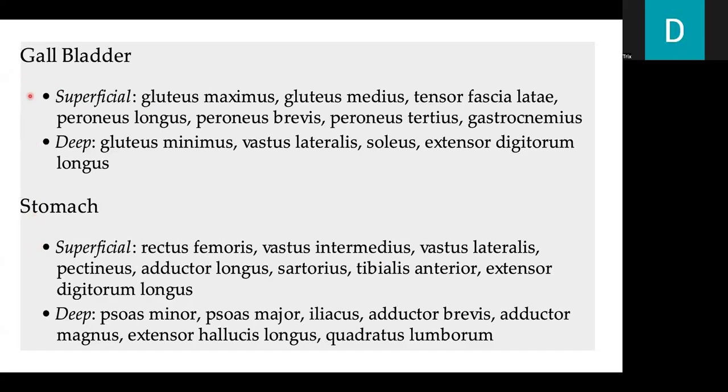The gallbladder, if it's superficial, it's in the gluteus maximus, gluteus medius, tensor fascia latae, peroneus longus, peroneus brevis, peroneus tertius, gastrocnemius. For deep, it's gluteus minimus, vastus lateralis, soleus, extensor digitorum longus.